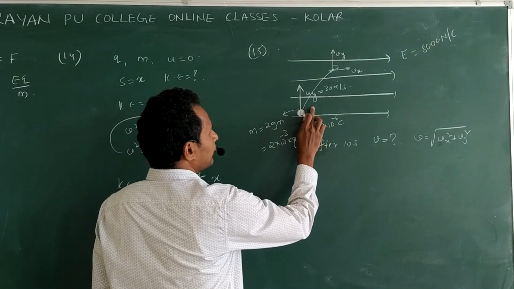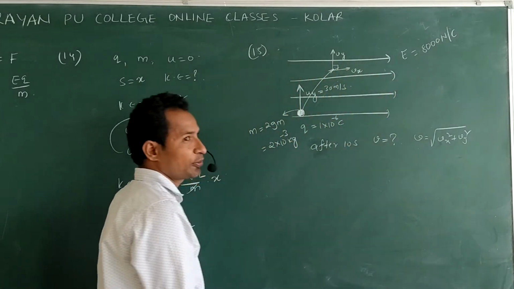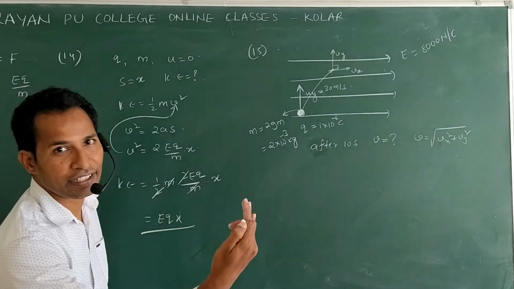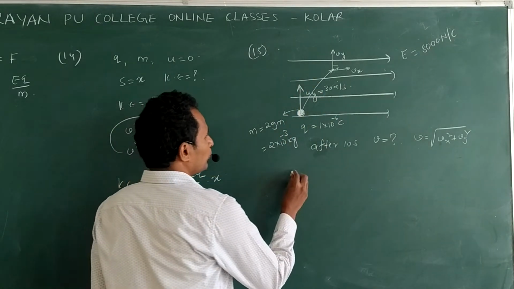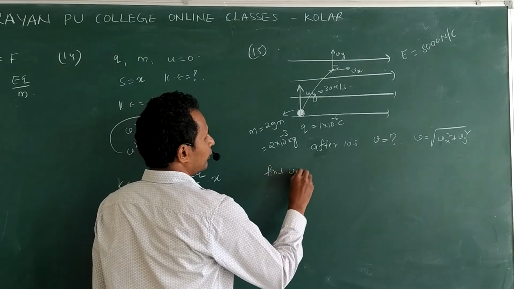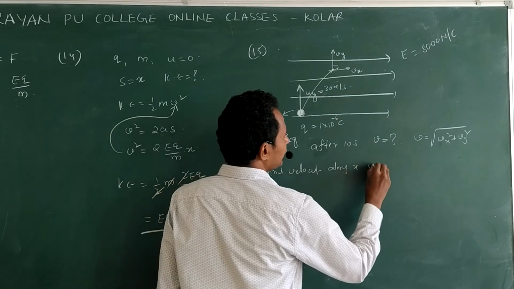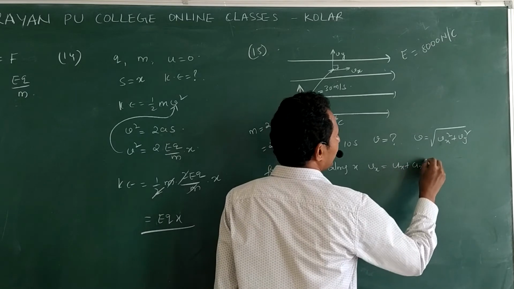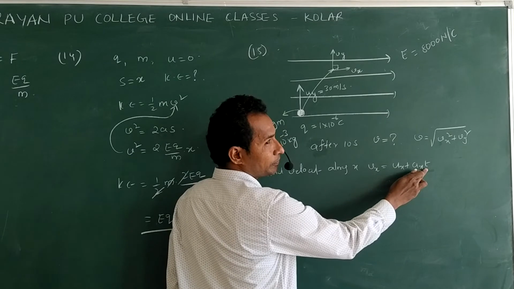Now this particle deviates along the x direction. What does it mean? Some force is acting along the x direction, so the particle is accelerating along the x direction. There is no acceleration along the y direction. So first, the final velocity along x. We can write vx is equal to ux plus ax t. Why did I select this equation? Because the time is given. Understand?